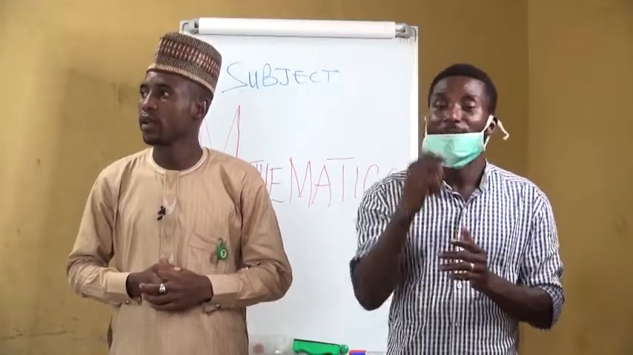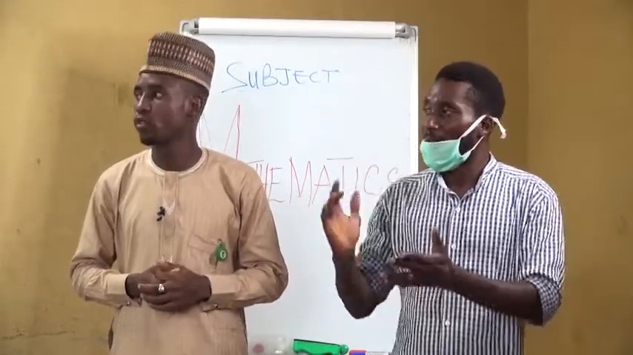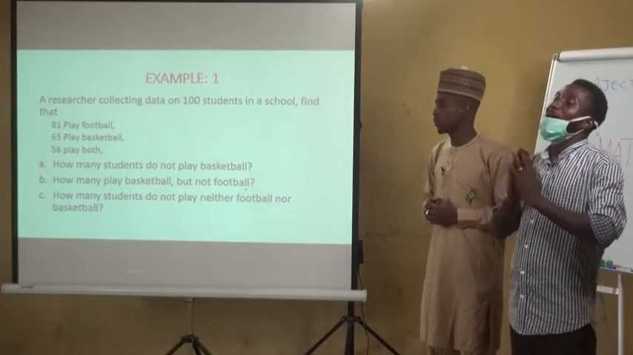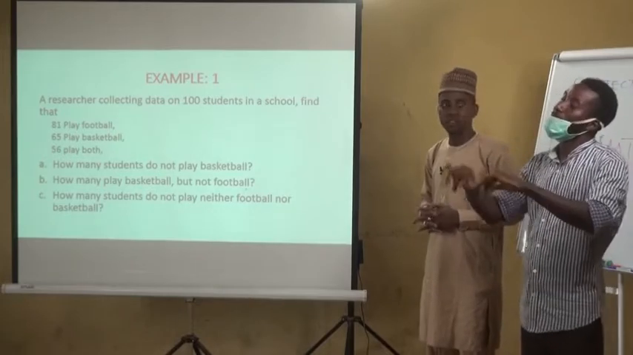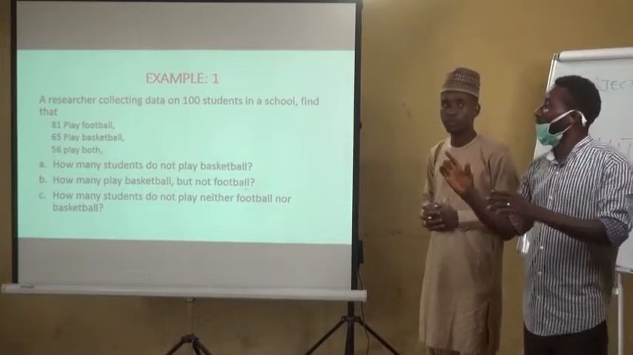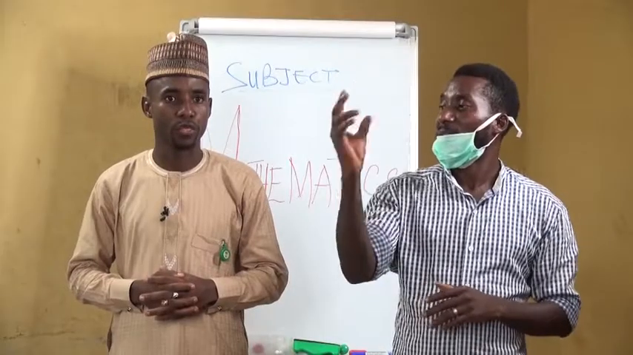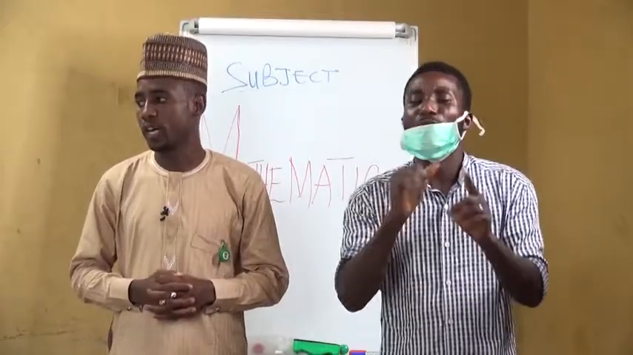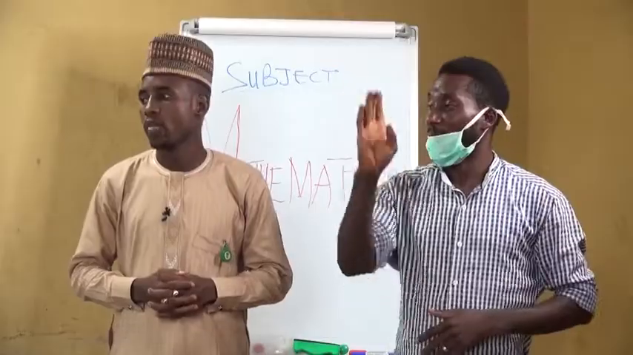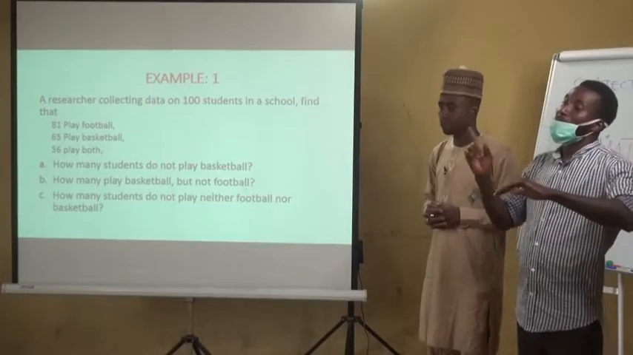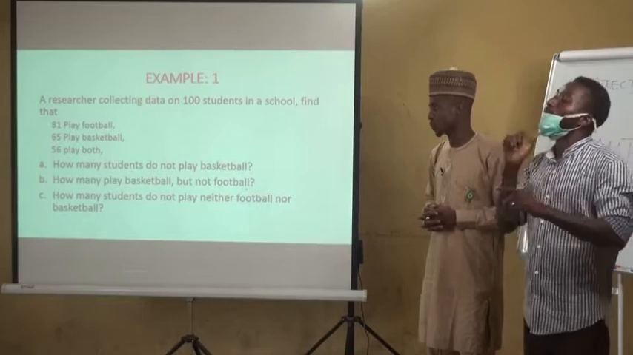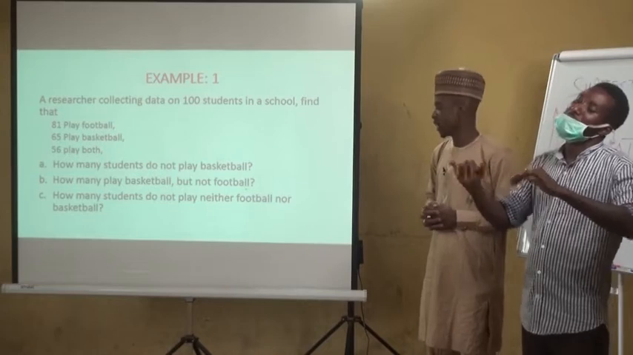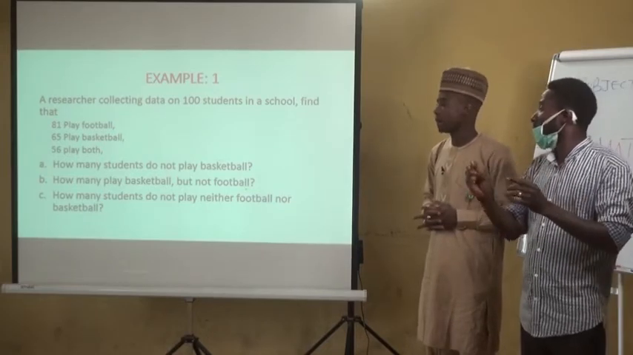Example 1, a researcher collecting data on 100 students in a school. We find that 81 play football, 65 play basketball, 56 play both. A, how many students do not play basketball? B, how many play basketball but not football? C, how many students play neither football nor basketball?